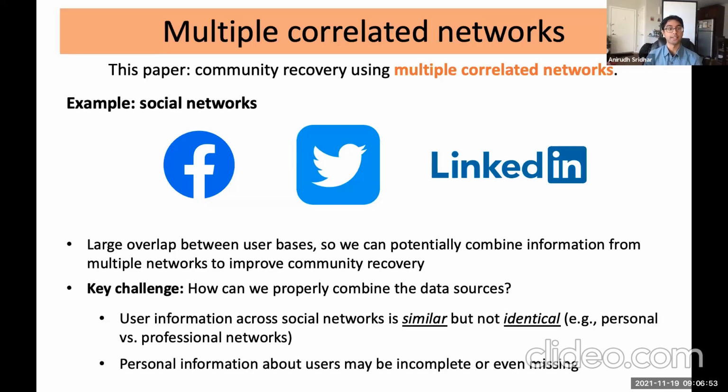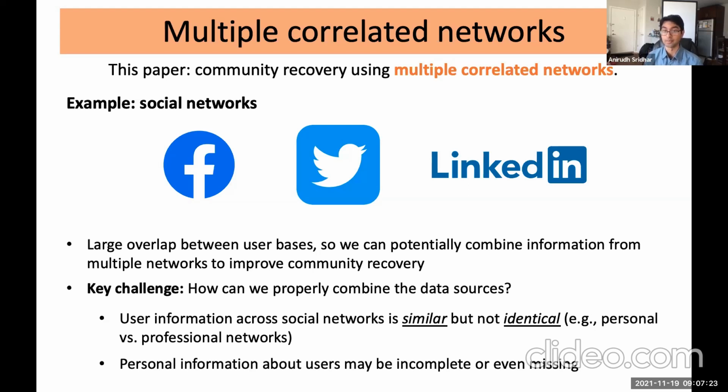Okay, so the idea here is that there's a pretty large overlap between the user base of these three networks. So one can imagine that if you combine information from all three of these networks, you can get some additional information that allows you to improve community recovery algorithms. Now, the key challenge here is how exactly do we combine the information across these networks? And this is actually a pretty non-trivial task.